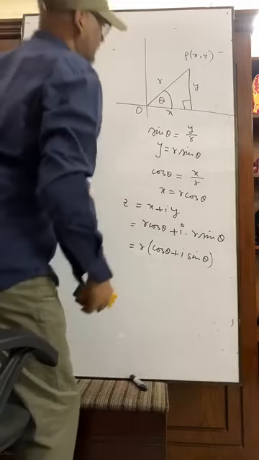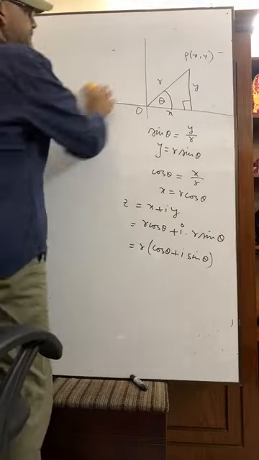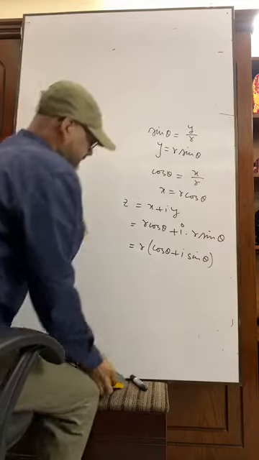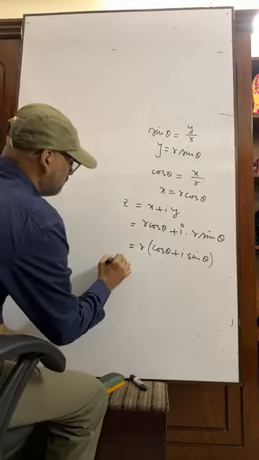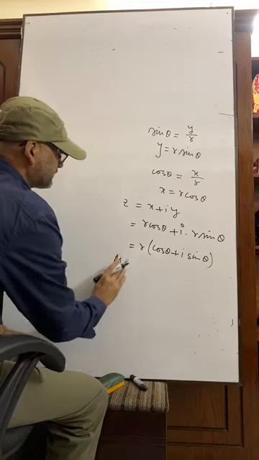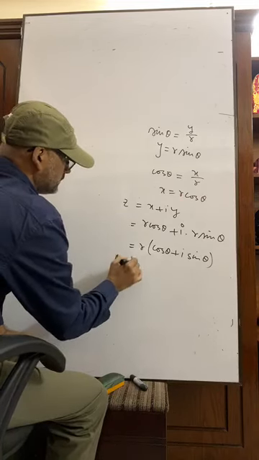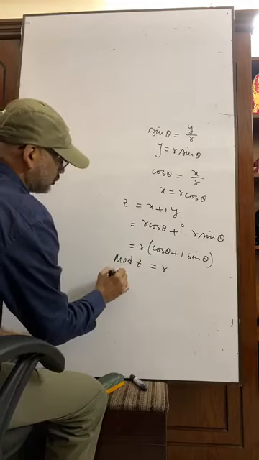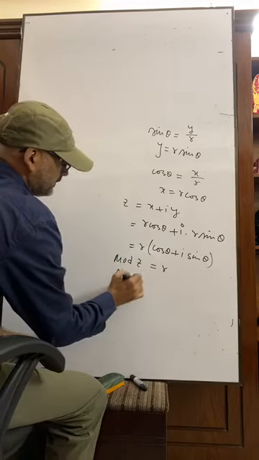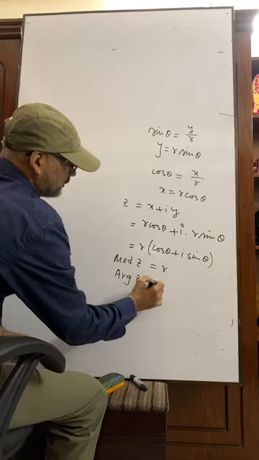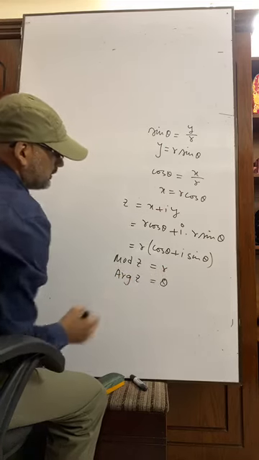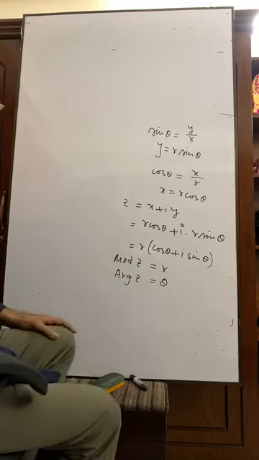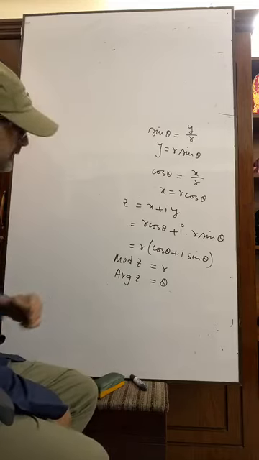Here modulus of z equals r, argument of z equals theta. Right? We all know it.